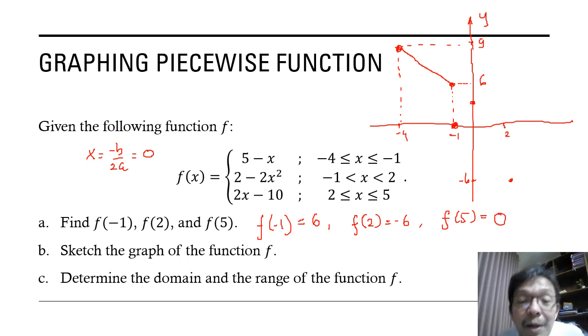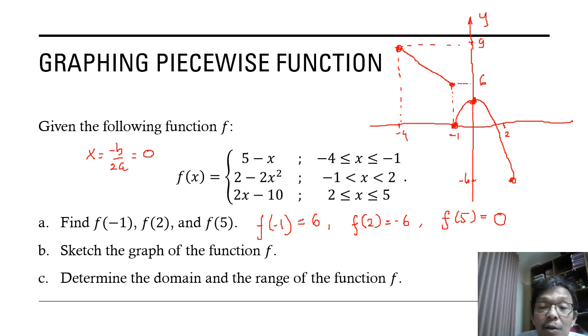Do you remember, we know the value of a is -1, less than 0, so it is facing down, so the graph is like this. So this is the maximum value here.